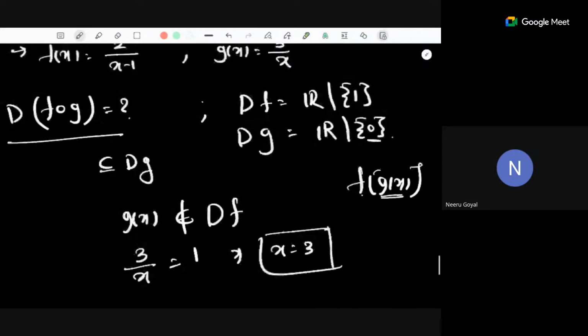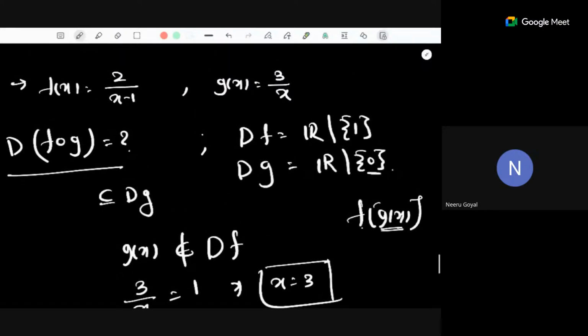So here initially, I'll repeat what happened. Initially we have two functions, f of x is 2 upon x minus 1, g of x is 3 upon x. We want to find the domain of f composition g of x. That means f of g of x should be well defined. So first, g of x should be well defined. That means we have to take those points from the domain of g only. But then f of g of x should be well defined.